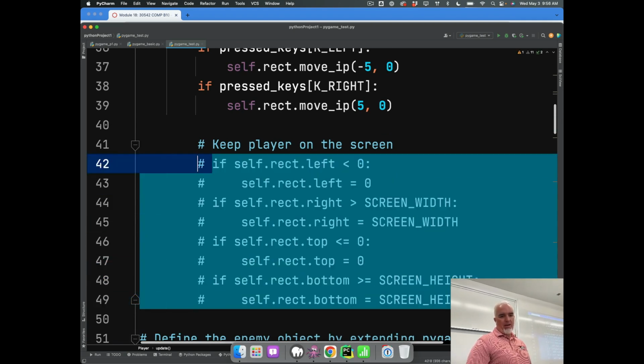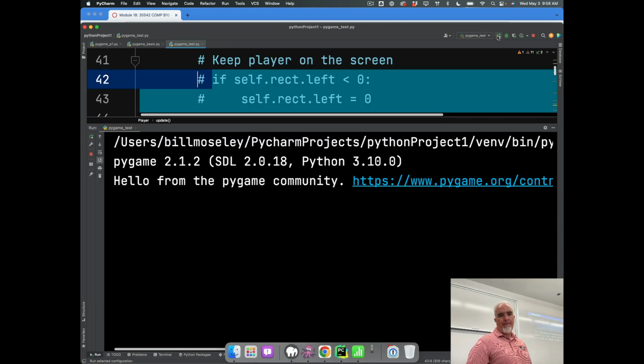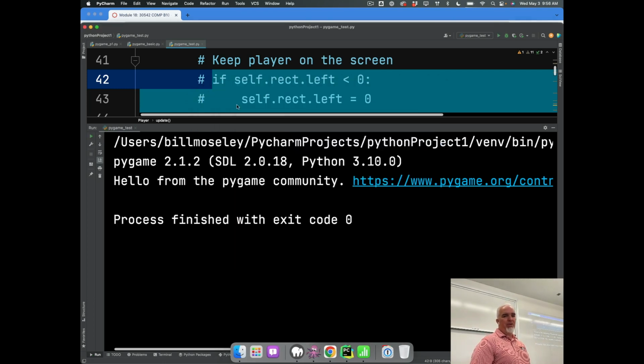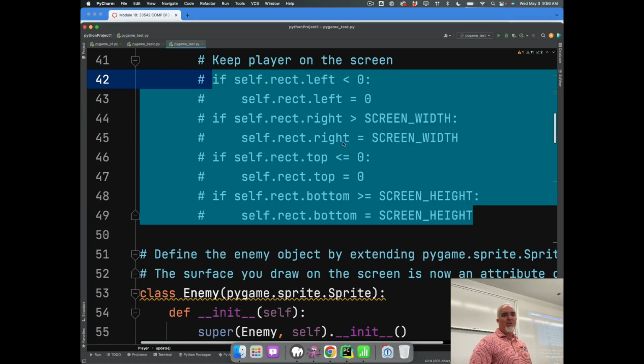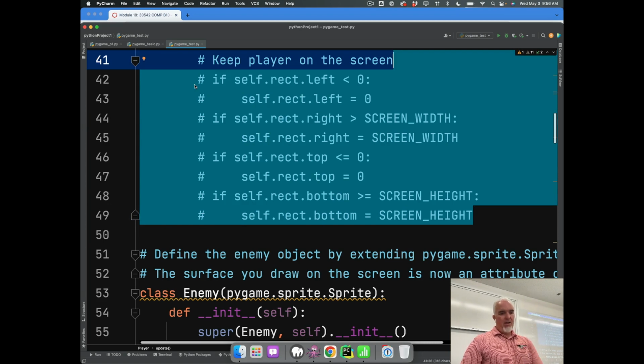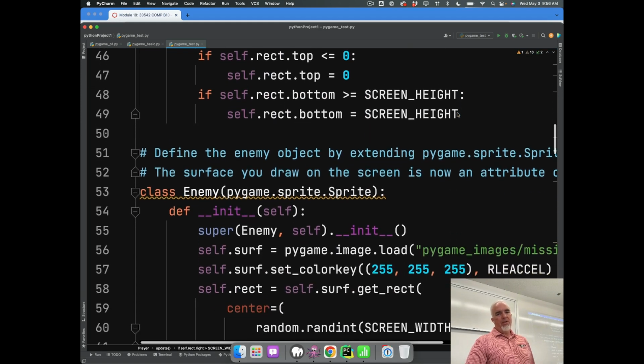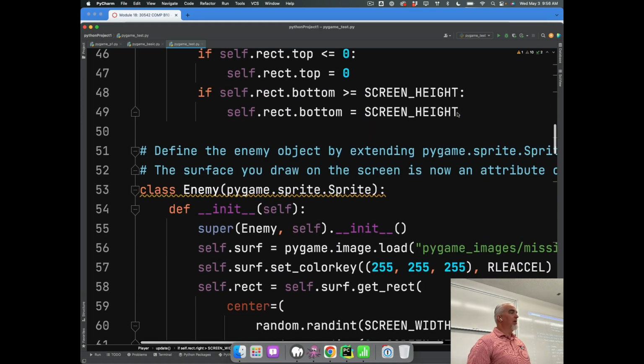Actually, let's just comment that out and I can demonstrate that. Okay, so now if I want to fly off the screen, I can actually do that. Even though the screen is only a certain size, Pygame recognizes coordinates that go on to infinity on every edge of the screen. The edge of the screen is just where 0 is, but you can have coordinates that are less than 0, because you might have a reason to have a sprite that comes in off the edge of the screen. That's how those missiles work. They come in off the edge of the screen.